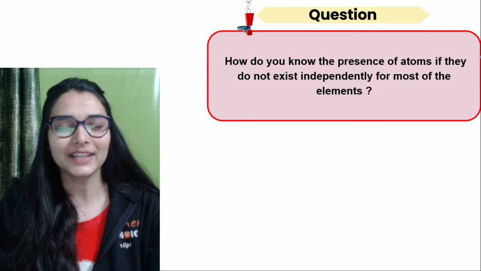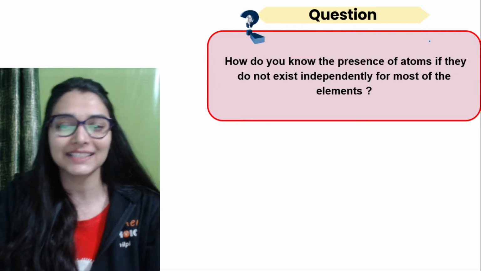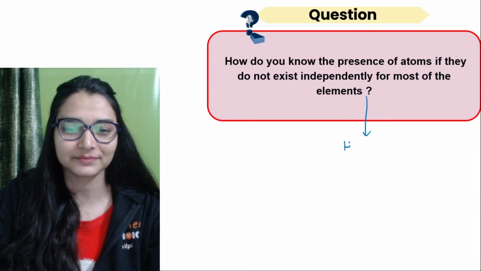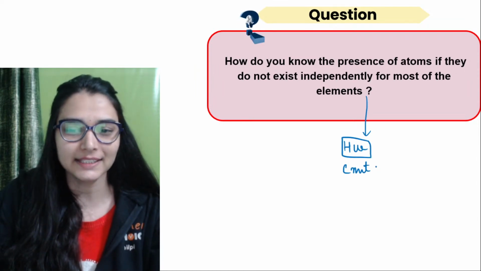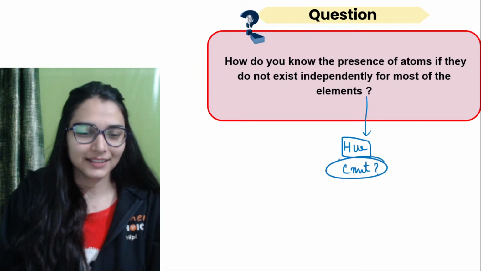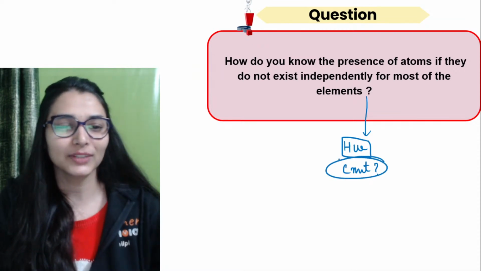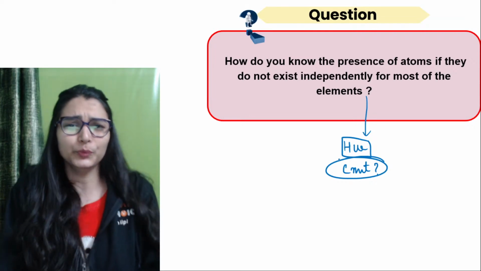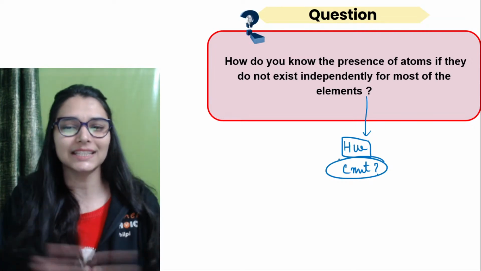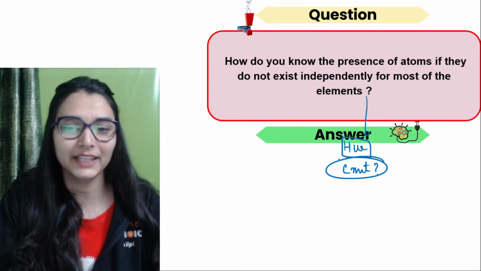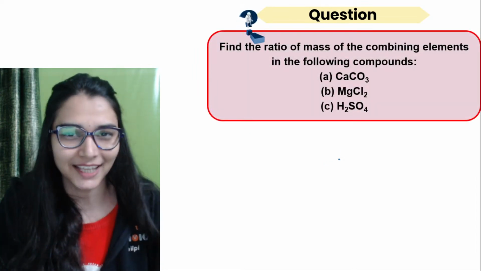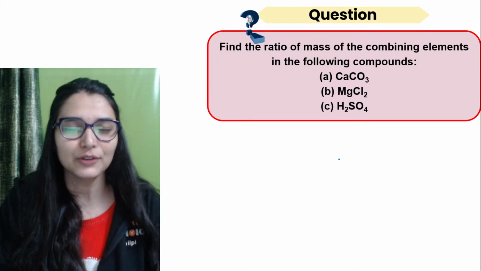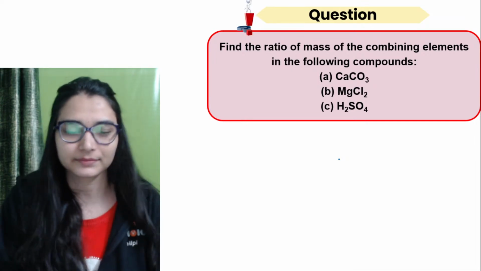How do you know the presence of atoms if they do not exist independently? Homework. This answer I want in the comment section. ओके, कमेंट सेक्शन में इसका आंसर दो. देखो अच्छा क्वेश्चन है. How do you know the presence of atoms if they do not exist independently for most of the elements? नोबल गैसेस को छोड़ दो, आंसर नहीं लगाया मैंने यहाँ पर. ठीक है, so think around it. How did we come across atoms?